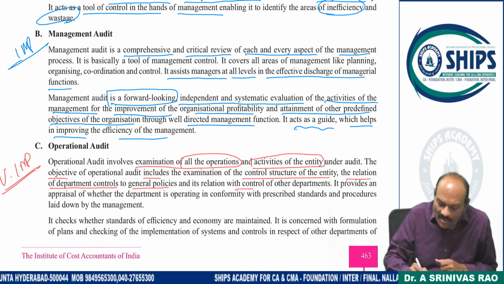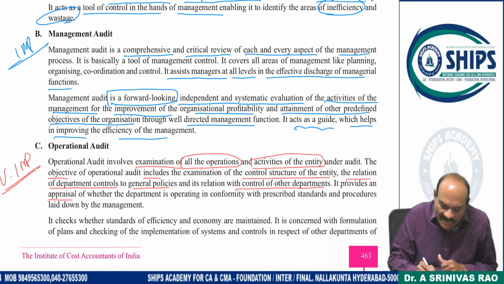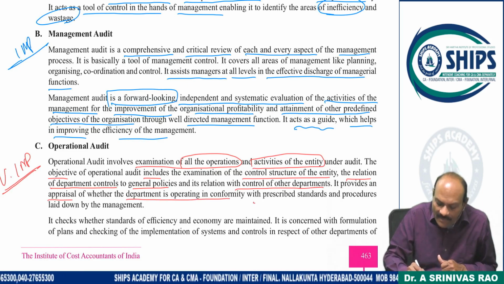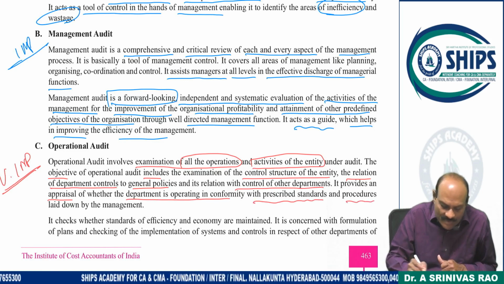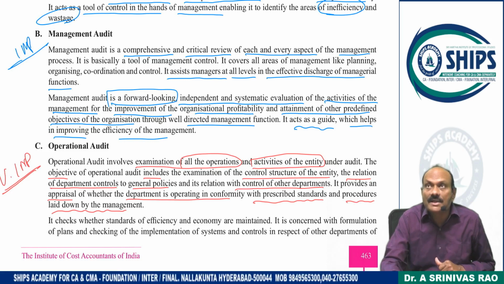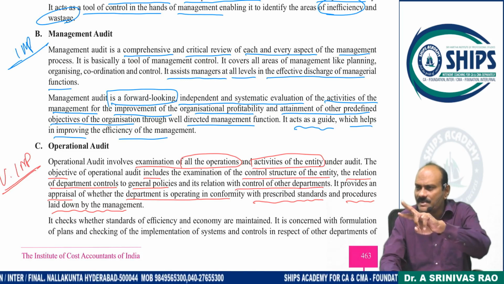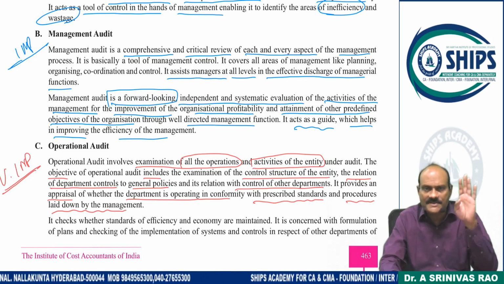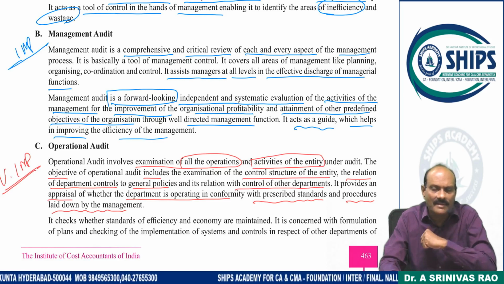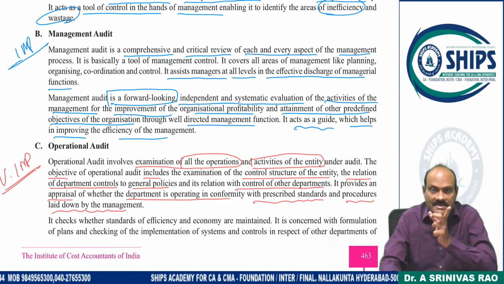And in relation to the control of other departments, it provides the appraisal whether the department is operating in conformity with the prescribed standards and procedures laid down by the management. In order to achieve the common goals of the entity, each department should work together with the general principles. I think you remember the principles of management, one of the points: subordination of individual interest to general interest, if you remember.